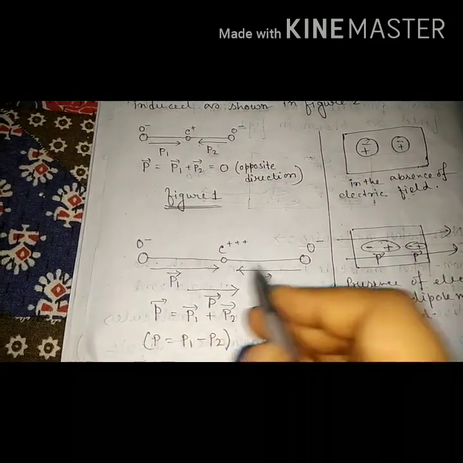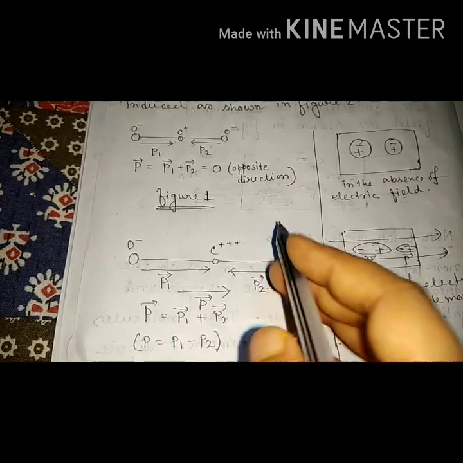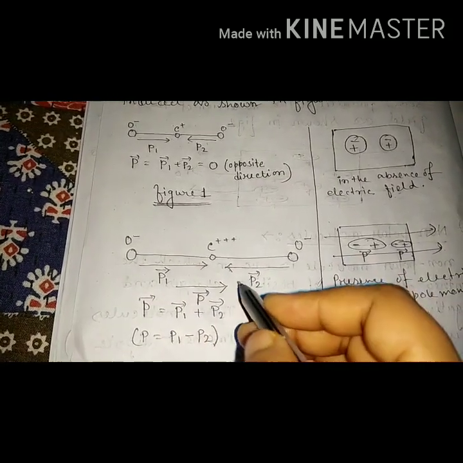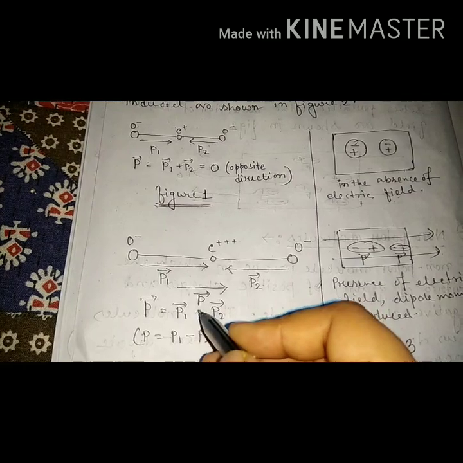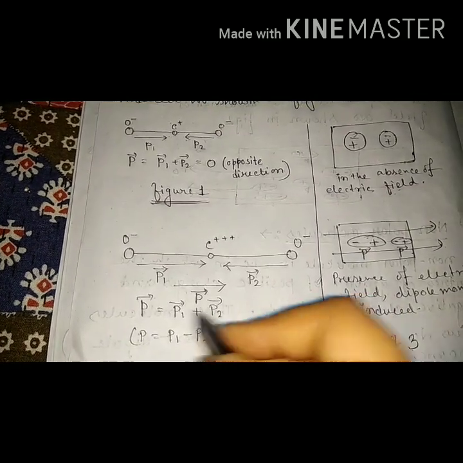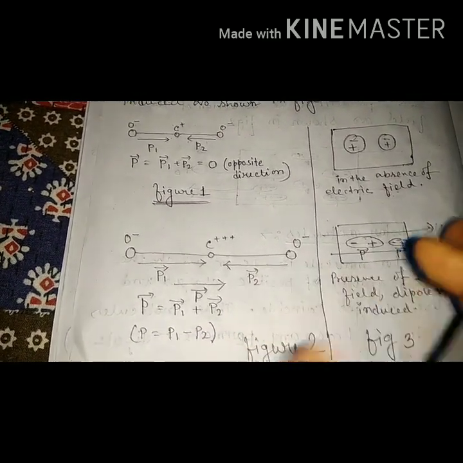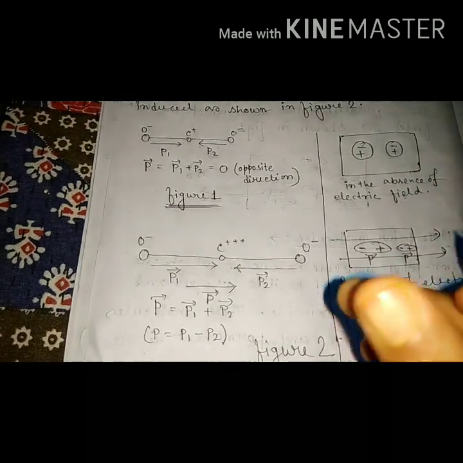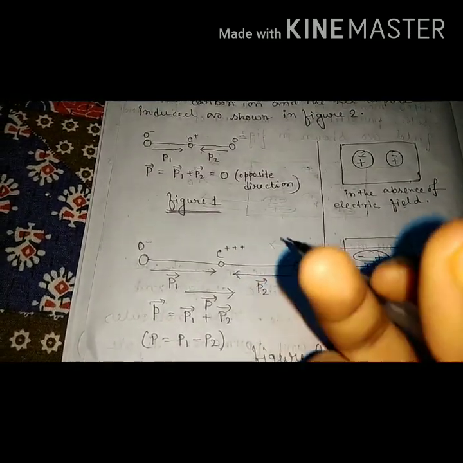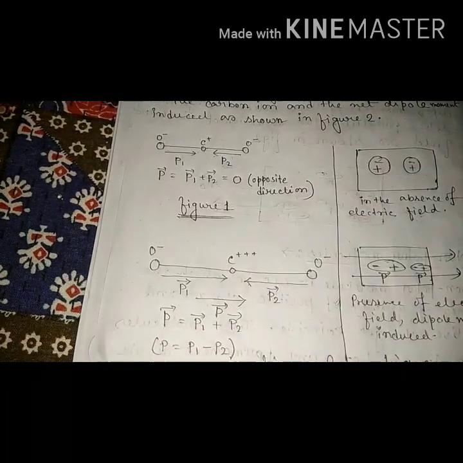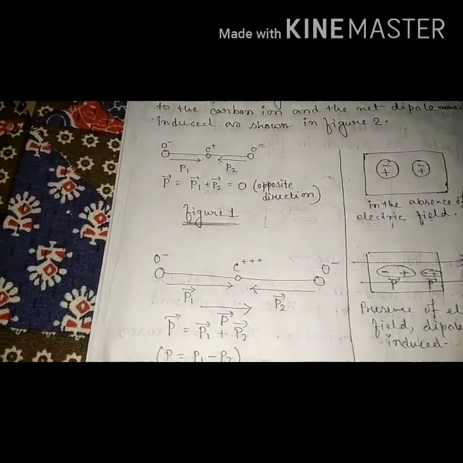So this is P1, this is P2, and the total electric dipole is P1 plus P2, because of the vector, or generally P1 minus P2. They have a little bit of electric dipole moment when they are placed inside an electric field.